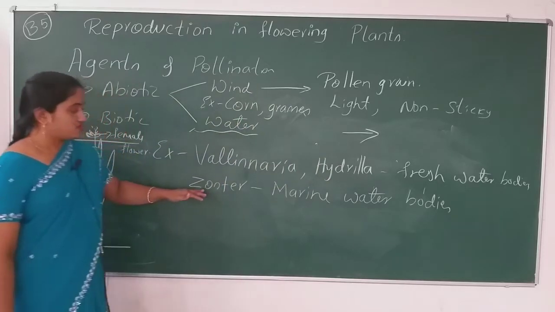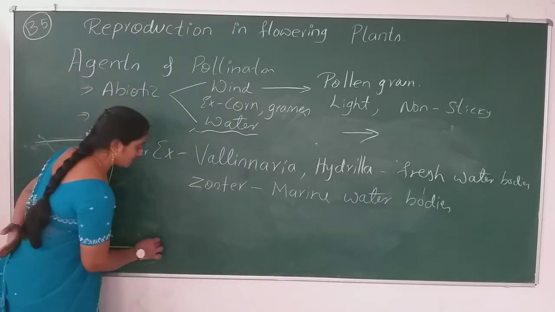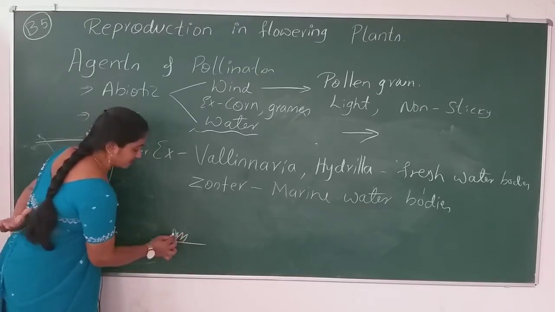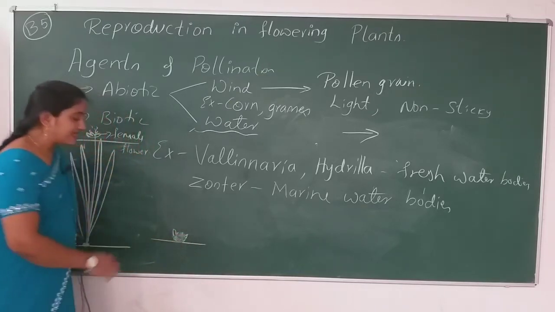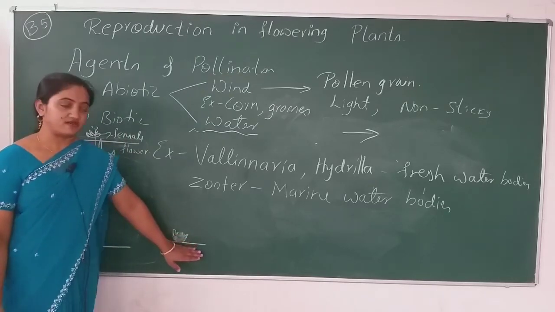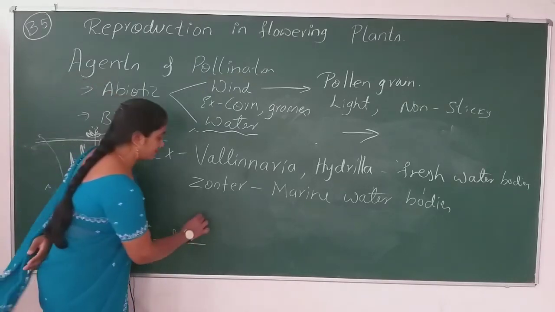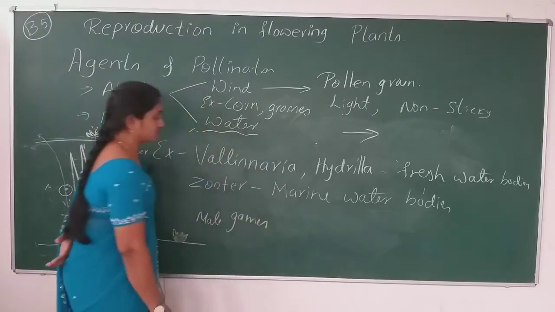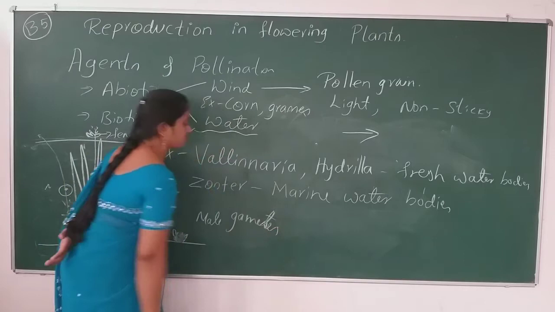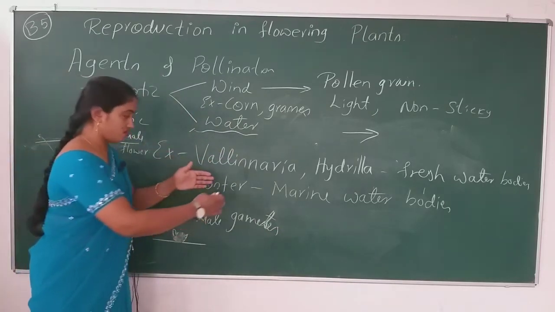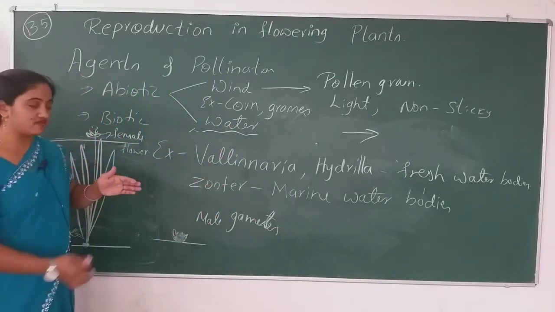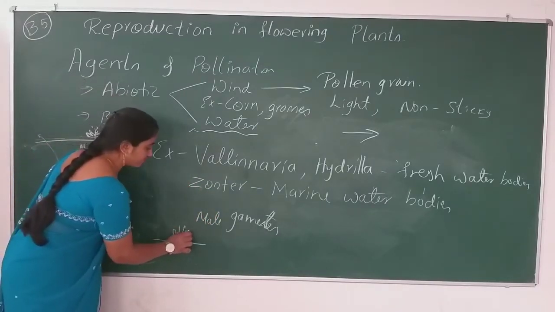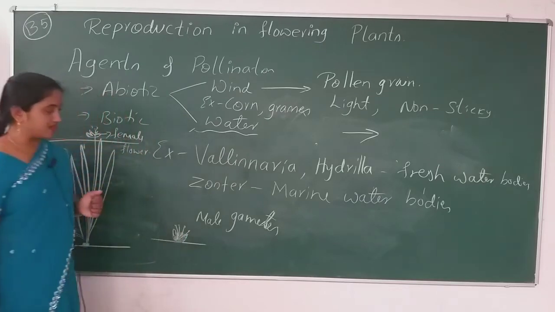Now coming to Zostera, here the female plant will be submerged in the water, and the male gametes come by means of water current, passive water current. The water current brings the male gamete and it reaches the female flower stigma.